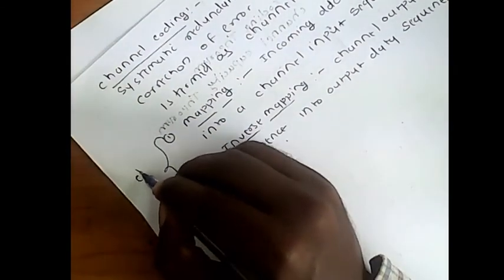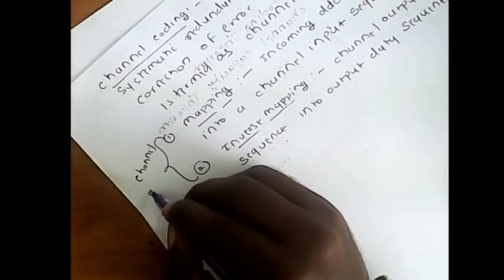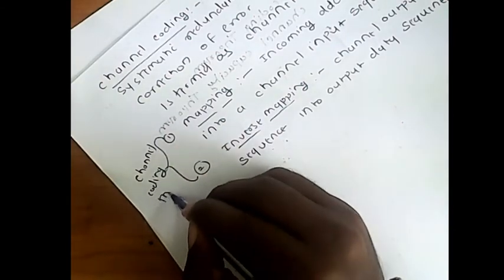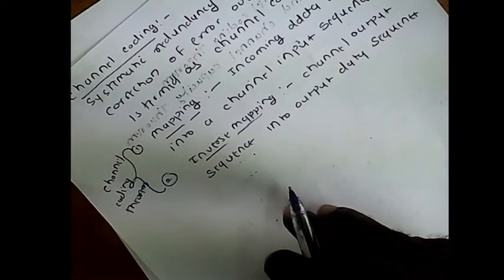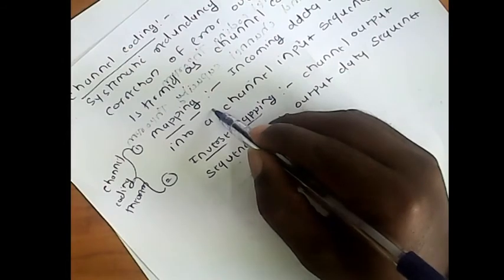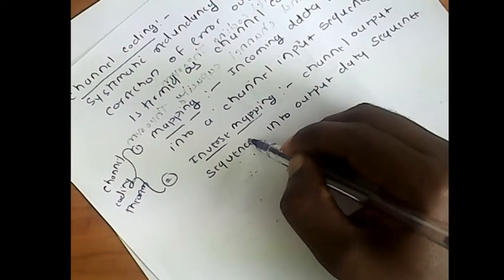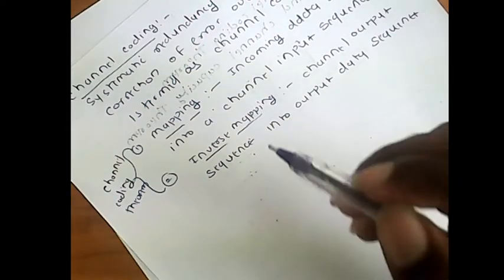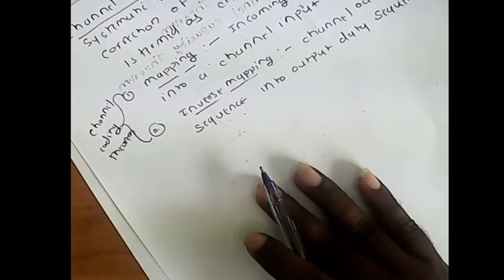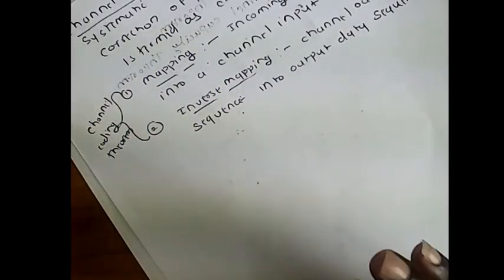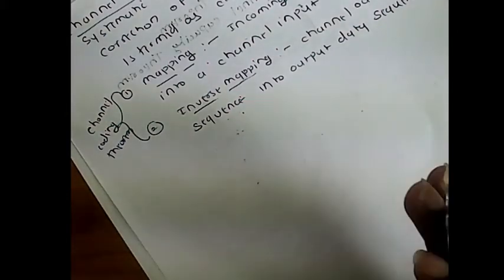Mapping is done by the channel encoder at the transmitter side, and inverse mapping is done at the receiver side by the channel decoder. In the output sequence, the final target is that the overall effect of the noise should be minimized.